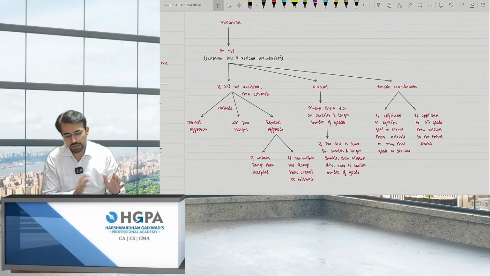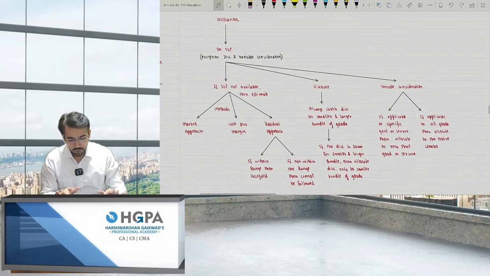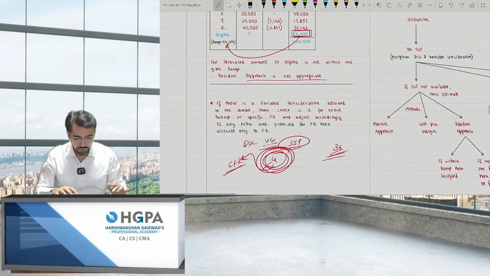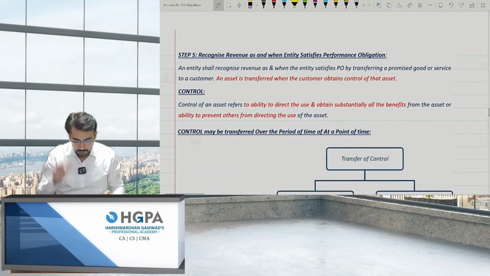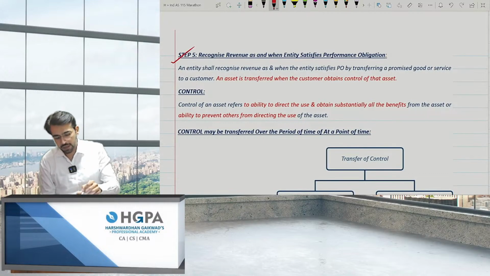The charts are very useful. I have put in a lot of effort to make these charts. So utilize the charts to the fullest, right? Okay, moving ahead. The next and last point, step 5, recognize the revenue.